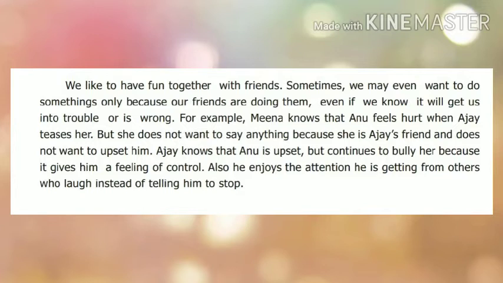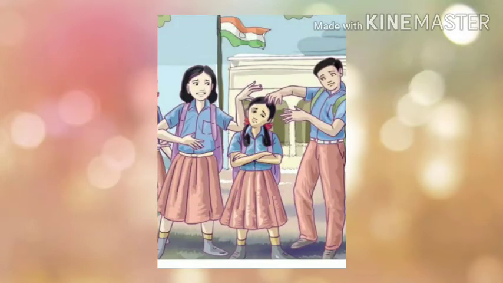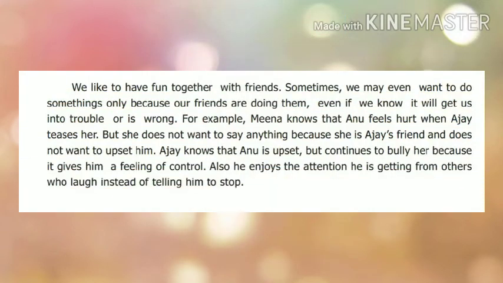For example, in this story Meena realizes that Anu is feeling very hurt and bad when Ajay teases her. But she doesn't tell Ajay anything because she is his friend and doesn't want to upset him. So Meena keeps quiet, and in doing so she supports Ajay in teasing Anu.